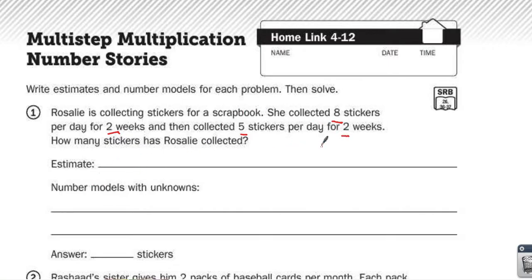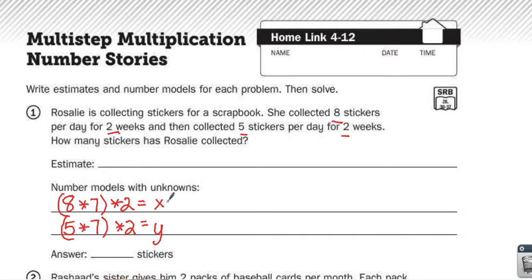So the first thing I can do is these 8 stickers every day, so there's 7 days in a week, 8 times 7, for 2 weeks. So 8 times 7 times 2. Okay? Then I also need to do 5 stickers each day for 7 days times 2. I'm going to make that be x, and I'll make this be y.